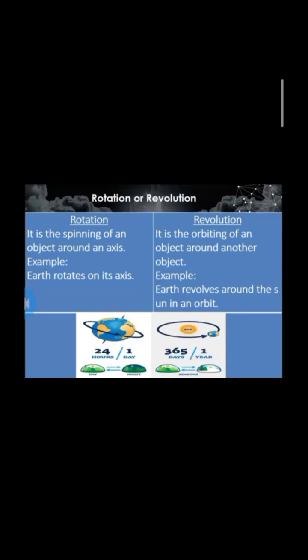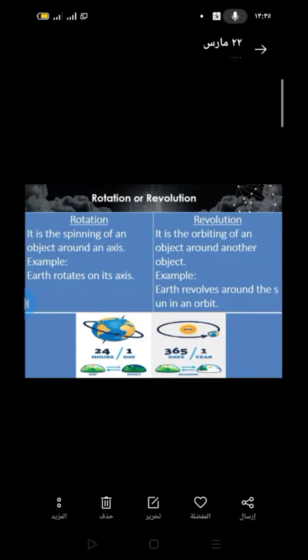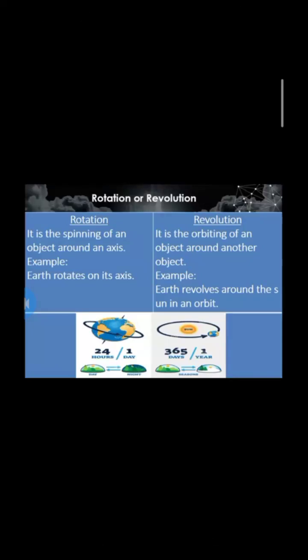There is a difference between rotation and revolution. Rotation is the spinning of an object around an axis. When an object rotates or spins around its axis, or around itself, this is called rotation. When the Earth rotates on its axis, I say rotate or rotation.